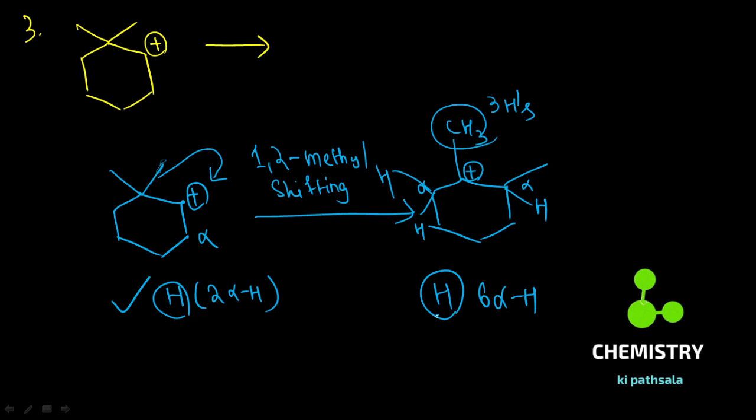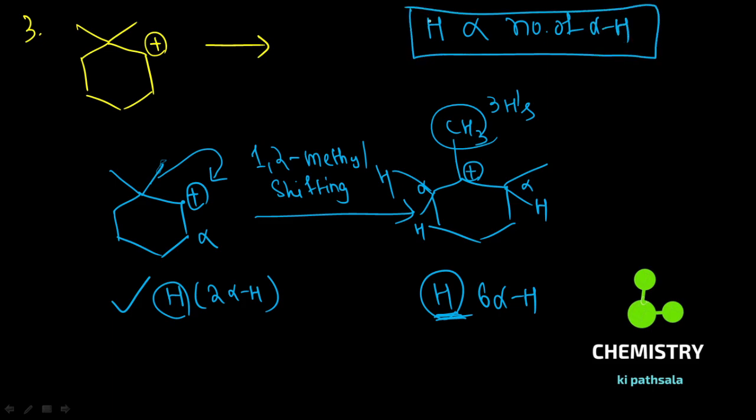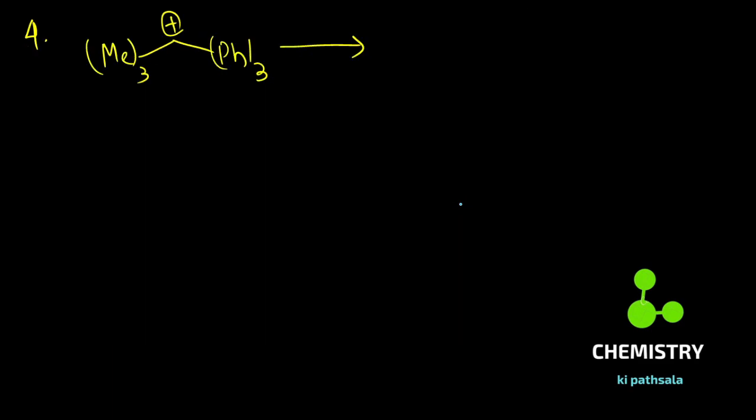Now, as you know very well, hyperconjugation is directly proportional to the number of alpha hydrogens. With an increasing number of alpha hydrogens, hyperconjugation dominates, and therefore because of the 1,2 methyl shift, this carbocation is more stabilized. This is the driving factor. Clear?